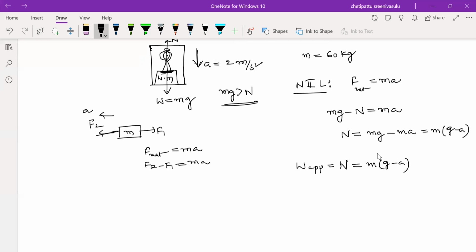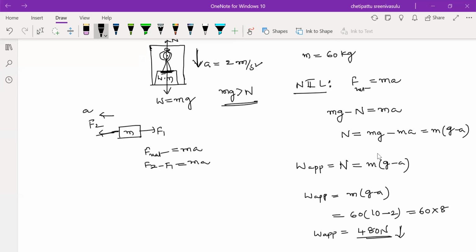Look here: apparent weight when the lift is moving downward equals m into (g minus a). Substitute the values: m is 60 kg, g is 10, minus 2. So we write 60 into 8, and 480 Newton will come. So the apparent weight when it is moving downward is 480 Newton.